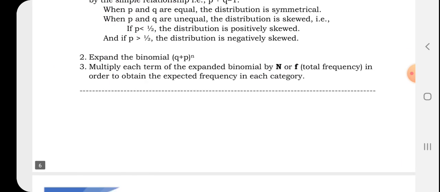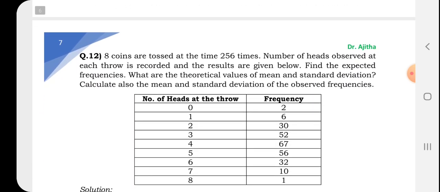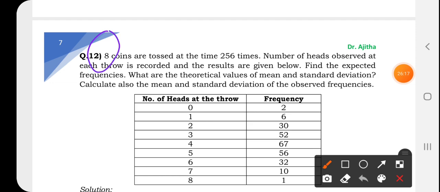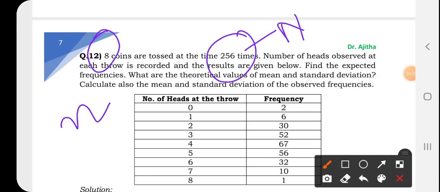And that will be your expected frequency. For example, a sum is given. In this also 8 coins. What is 8 coins? 8 coin जो है ये आपका छोटा n है. मैक्सिमम कितना नंबर ऑफ टाइम्स? ये आपका कैपिटल N है. सारे के साथ you have to multiply this.